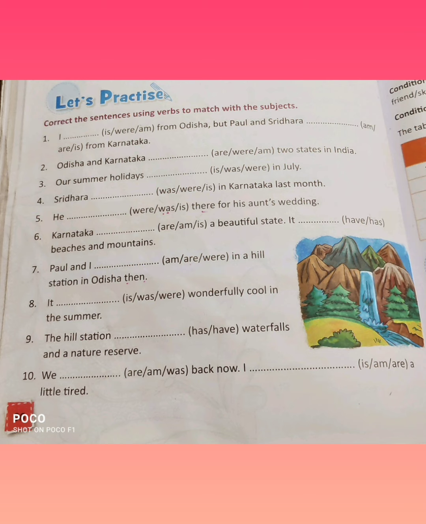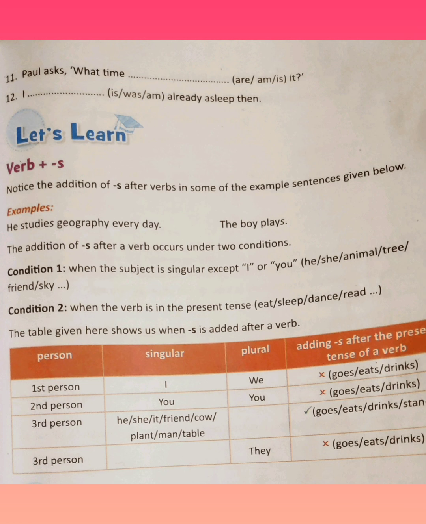Our summer holidays is, was, were in July. Sridhara was, were or is in Karnataka last month. He, was, is there for his aunt's wedding. Okay, so that was page number 96. You can do it from your book. Paul asks, what time are or am or is it? I dash is, was, am already asleep then.